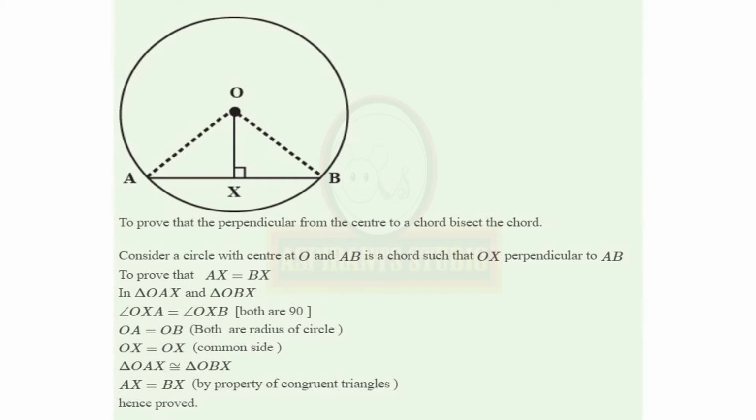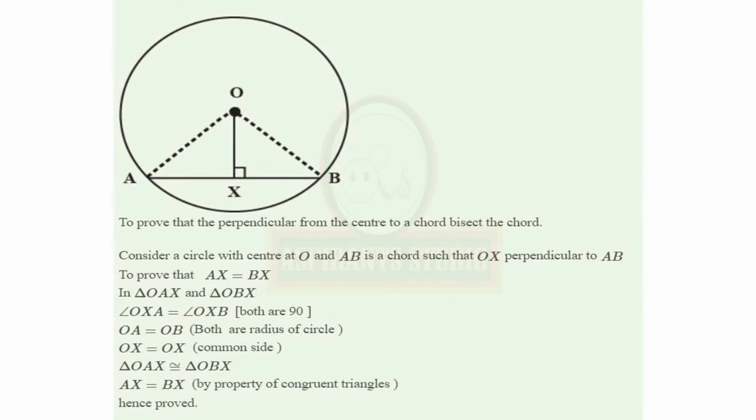Now triangle OAX is congruent to triangle OBX by hypotenuse side theorem. You have to write the hypotenuse side theorem as the reason. Therefore, segment AX is congruent to segment BX. Corresponding sides of congruent triangles will be the reason for that. Hence, we prove that a perpendicular drawn from the center of a circle on its chord bisects the chord.